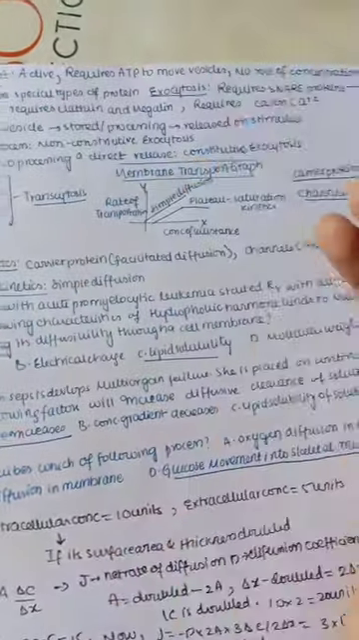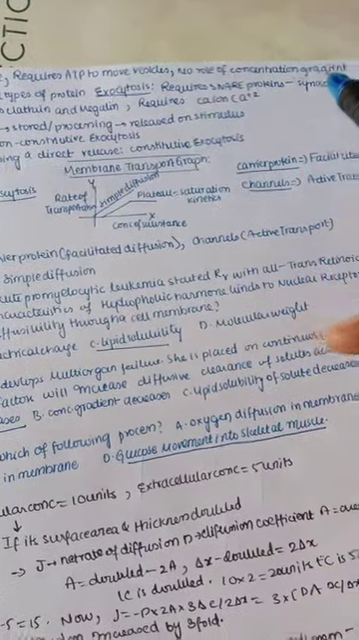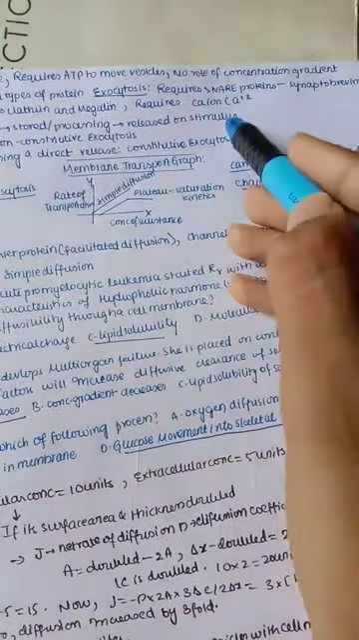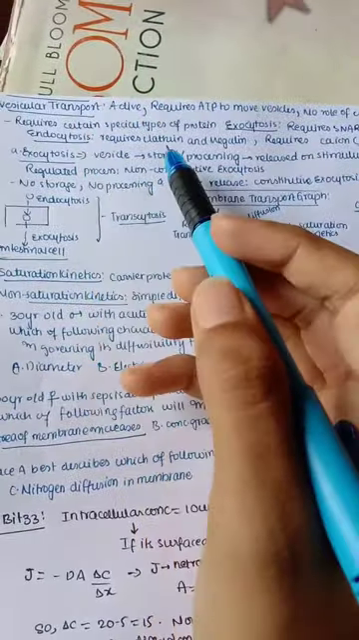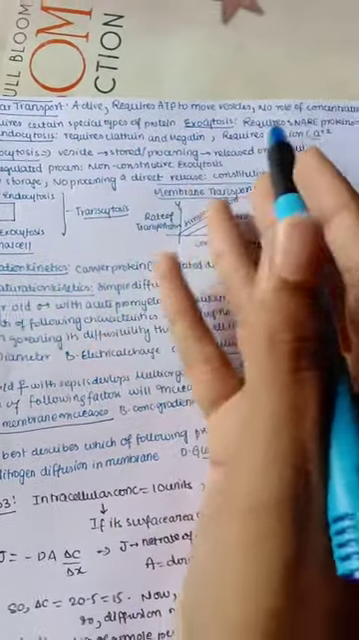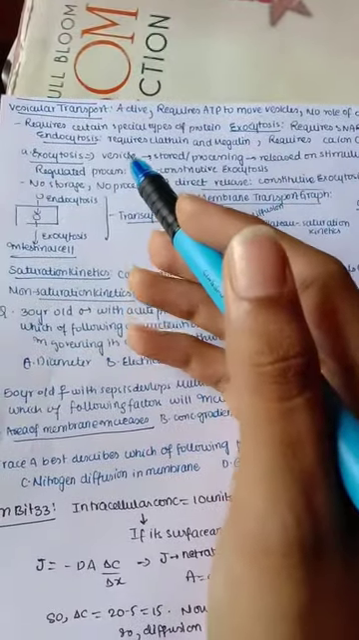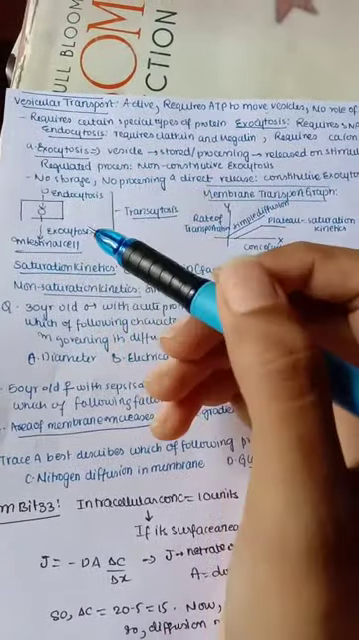In the case of exocytosis, we mainly require the SNARE proteins, synaptobrevin, and also the calcium ions. And in the case of endocytosis, we mainly require clathrin, megalin, and sometimes also calcium. And next, let us move on to exocytosis in detail.